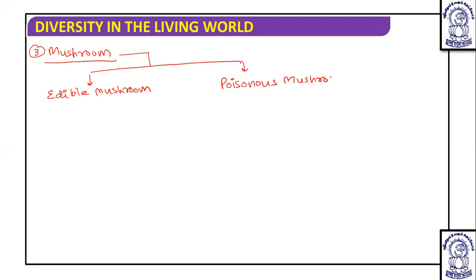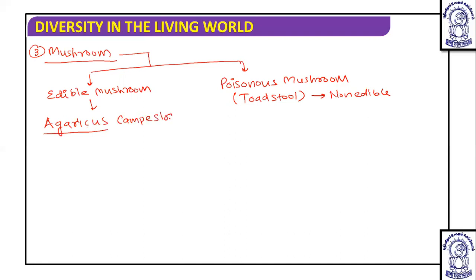Poisonous mushrooms are known as toadstools, and these are non-edible; they cannot be eaten. But edible mushrooms are here, and the genus of edible mushroom is Agaricus. In that genus Agaricus, one species is Agaricus campestris, which is edible.